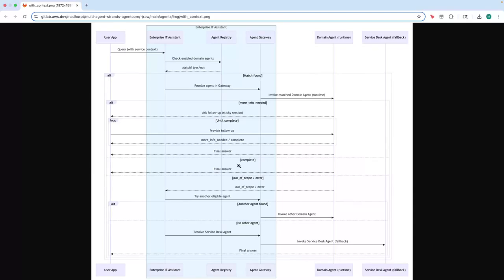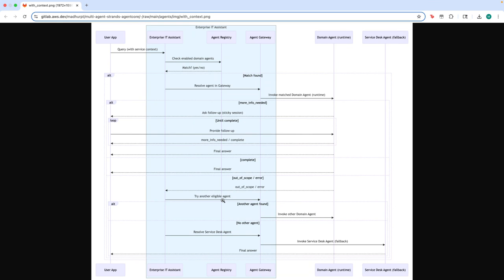So what would happen in that case would be that when the domain agent comes back with the out of scope or error signal, this would now not go back to the user, but it would go back to the enterprise IT assistant. And this is where, for the first time, the orchestrator agent gets involved. When the orchestrator agent gets this signal from the domain agent that it's out of scope or error, then it will take this error, it will take the domain agent's reasoning, it will take the user query, it will take the past long-term memory context from this memory store. It will take the past conversation turns and then it will reason that, hey, this was a question that was out of scope or error.